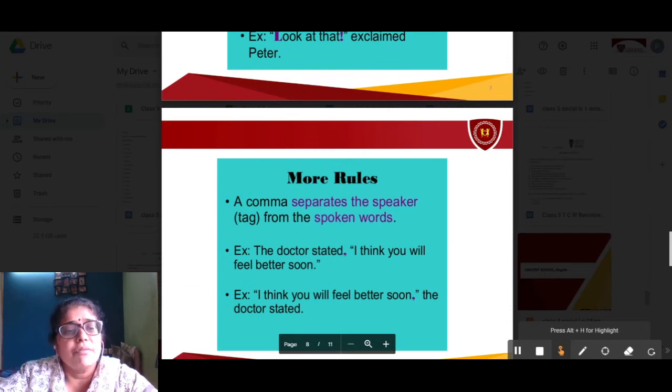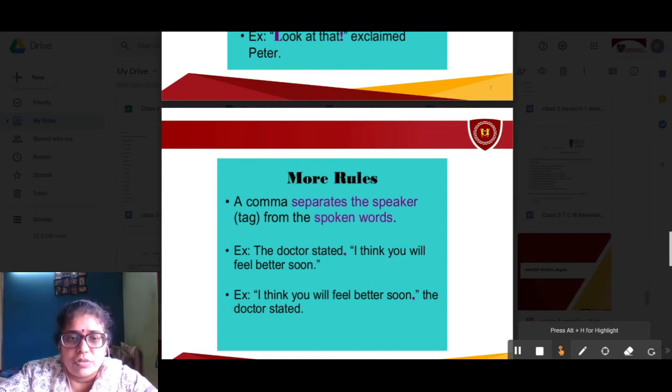More rules. There are a few more rules that you all need to follow. A comma separates the speaker from the spoken words. The name of whoever speaks, that person's identity. Now see here in this example, the doctor stated. The speaker in this sentence is a doctor.